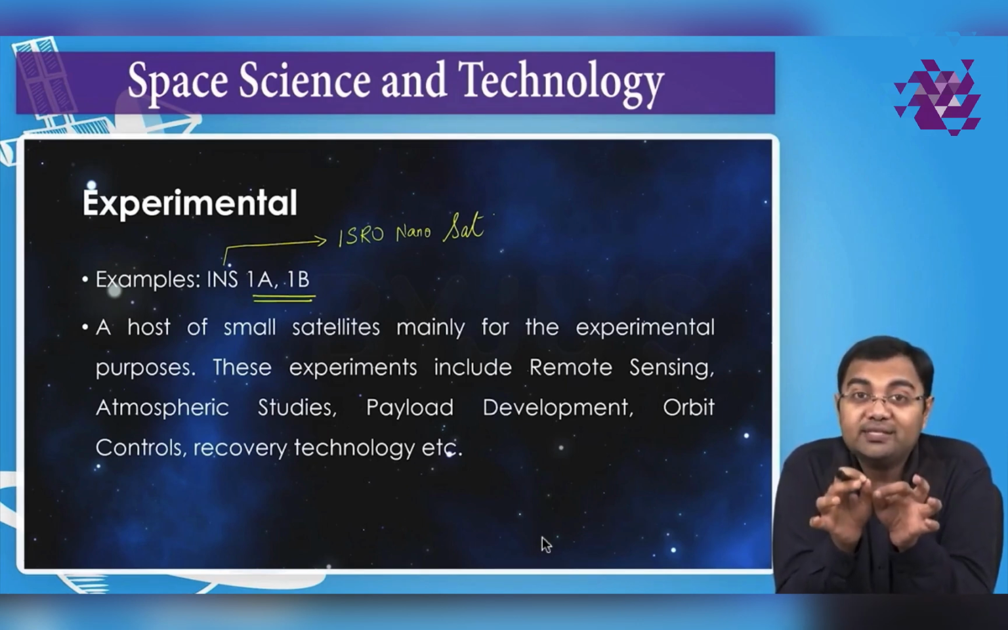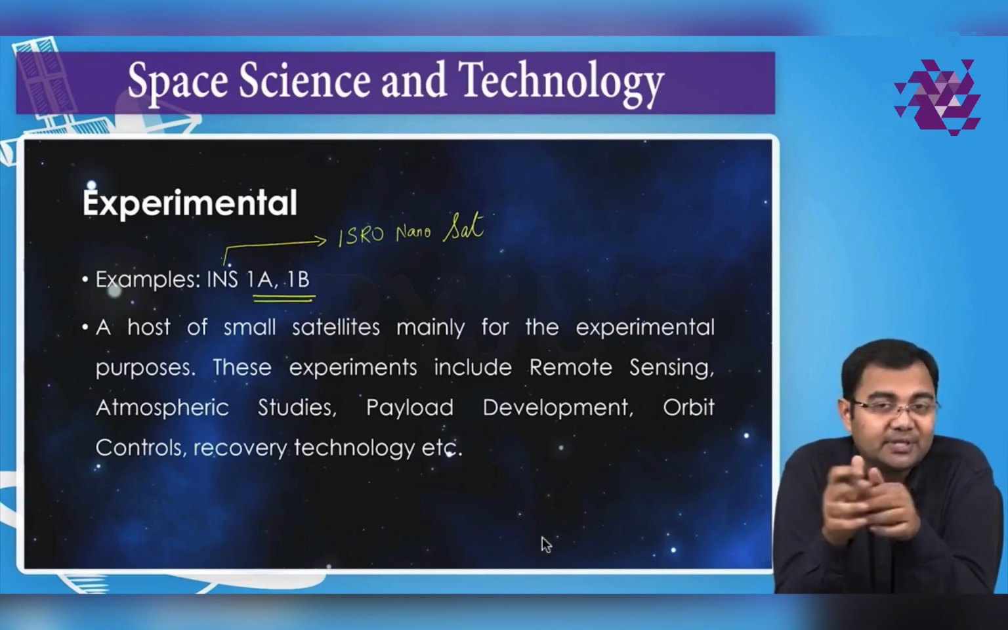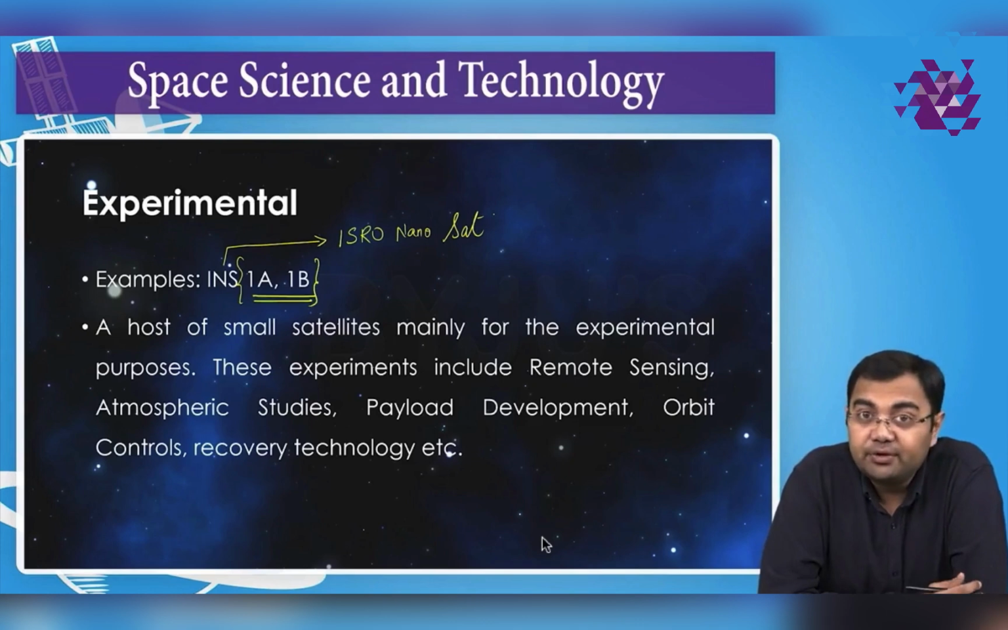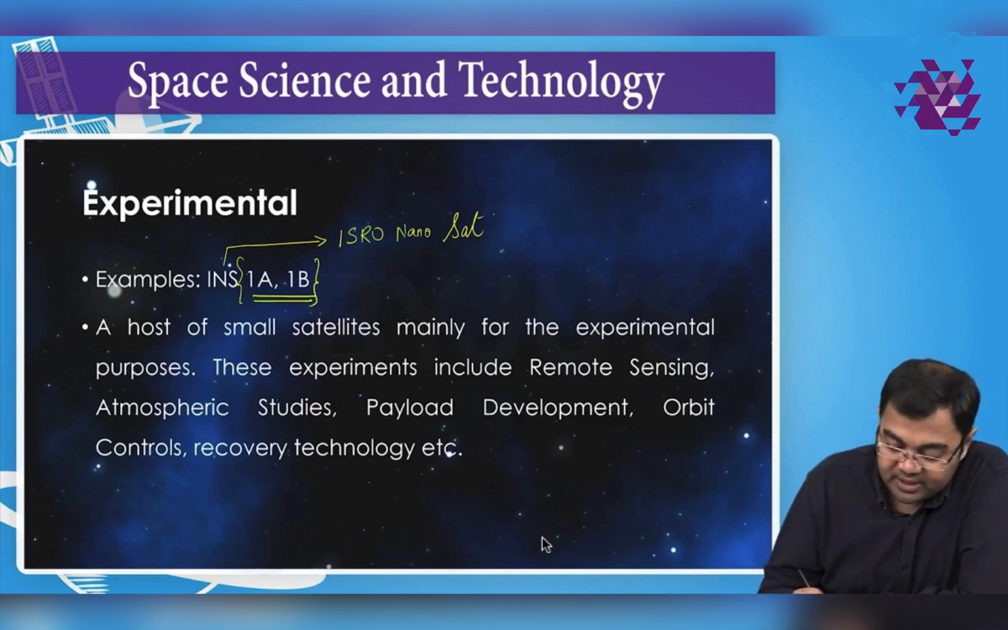Out of these 104 satellites, 103 were very small satellites called nano satellites. INS-1A and INS-1B were also launched in the same batch. That has become a part of the experimental satellites that we have been launching since then, a host of small satellites mainly for experimental purposes.